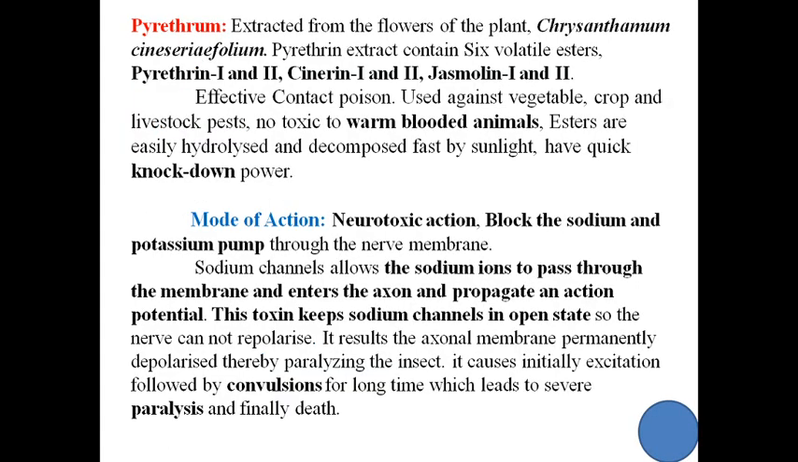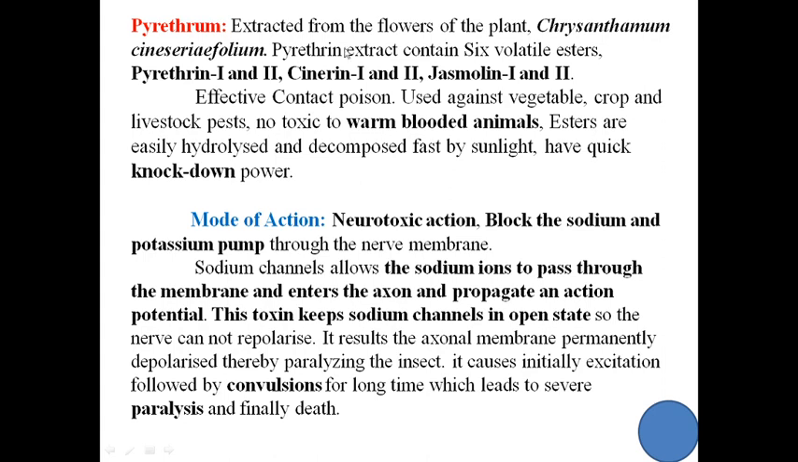The second insecticide is pyrethrum. Pyrethrum is a widely used insecticide nowadays because this is a good type of insecticide. This is a plant extracted insecticide. It is extracted from the flowers of the plant